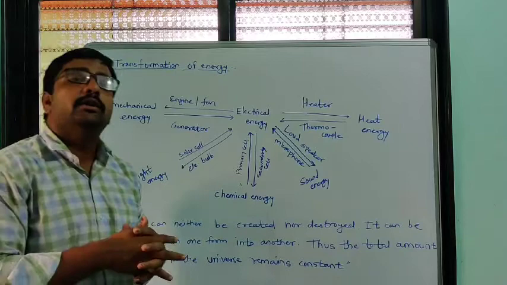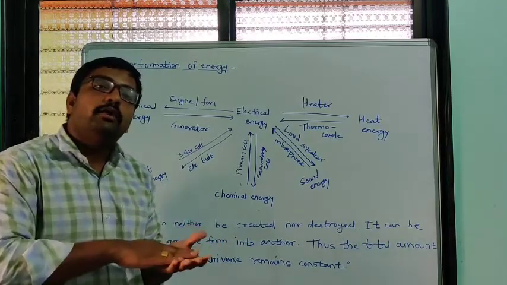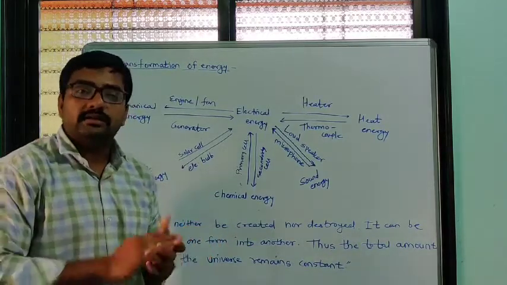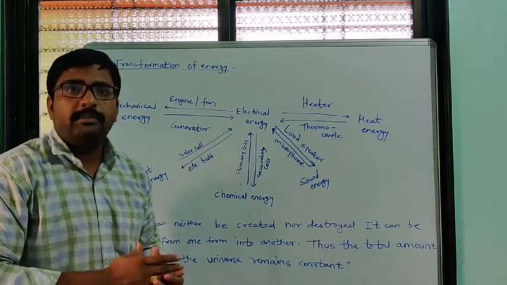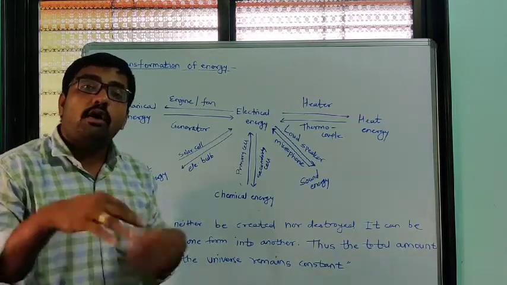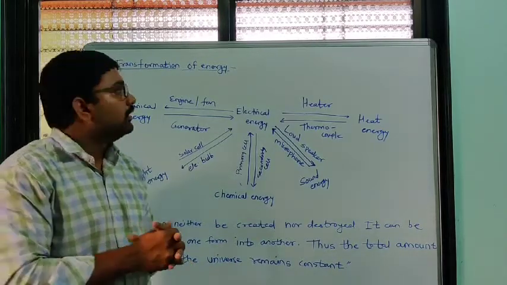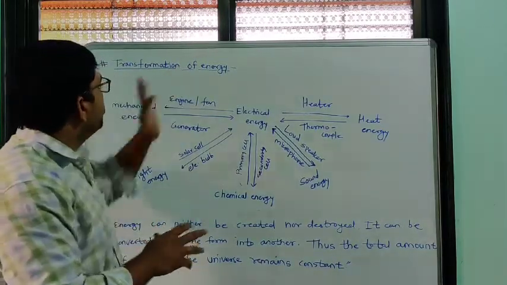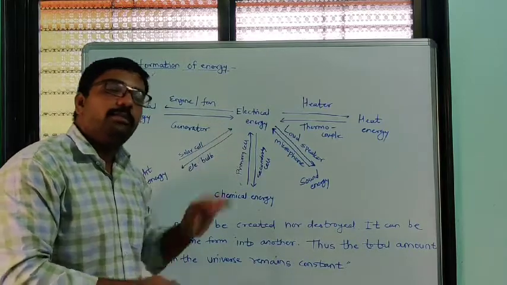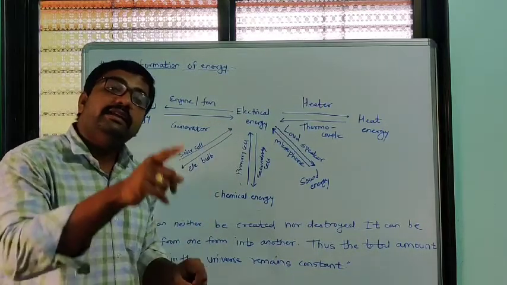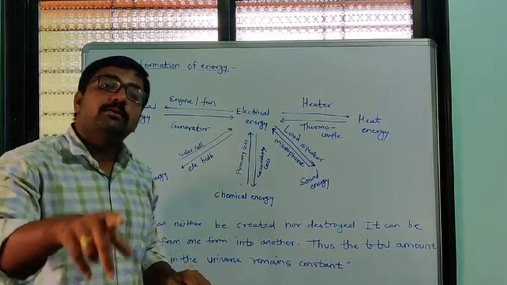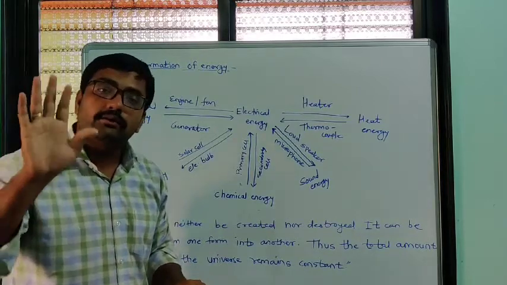So we can transform one form of energy into another form, which means we can change the nature, the forms, of energy. This is the topic we have studied: energy can be transferred from one form to another form.